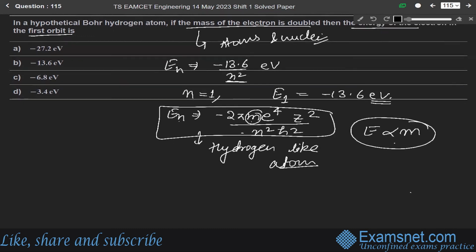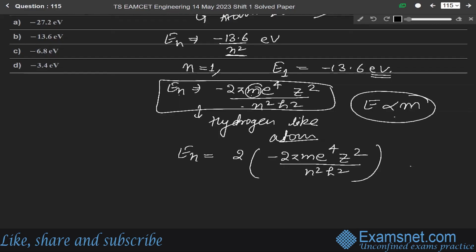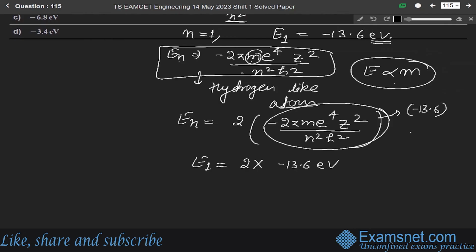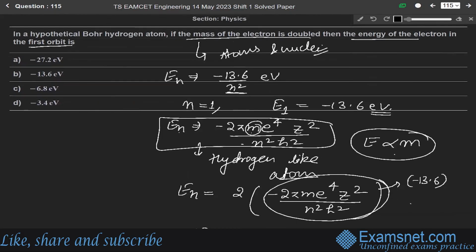So if the mass of the electron is doubled, for n equals 1 we can write the energy as 2 into minus 2 pi square m e raised to the power 4 Z square over n square into h square, as the mass is doubled according to the question. In the first orbit, this is 2 into minus 13.6 electron volt. So this energy will be minus 27.2 electron volt. This is our final answer. So the correct option is option A.